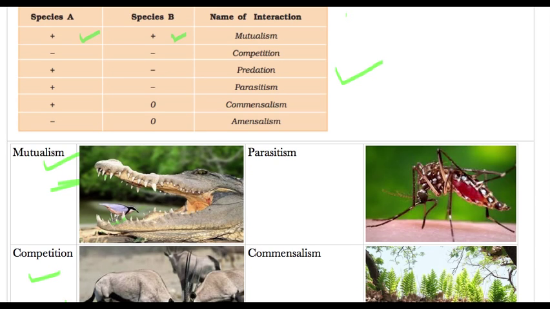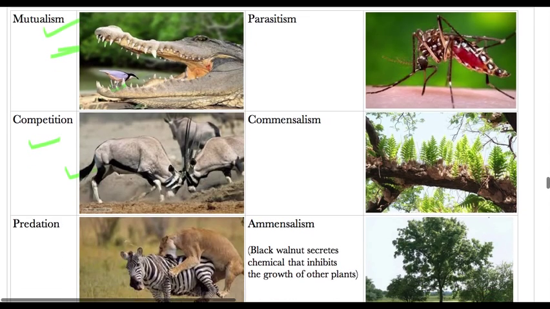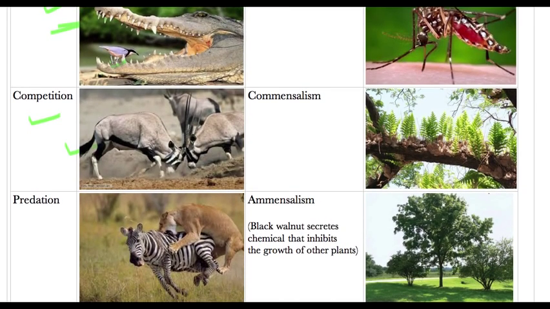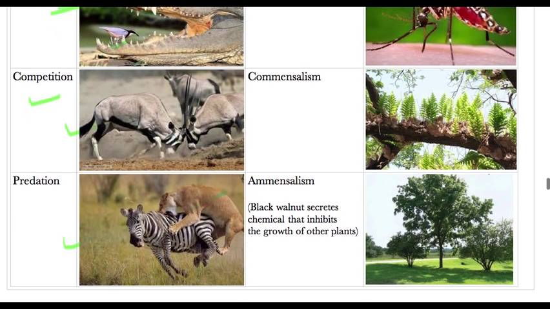Then we will see predation. In predation, one is benefiting while the other is losing. As you know the meaning of predator, here the lion is feeding upon this zebra. The lion here is the predator, and predators are very important in an ecosystem because they control the population of the prey.